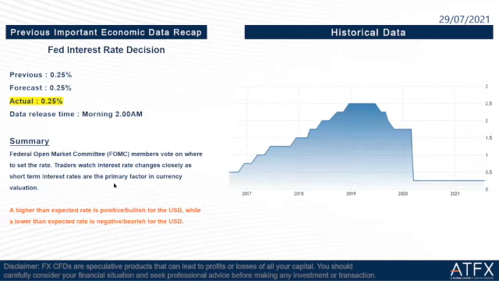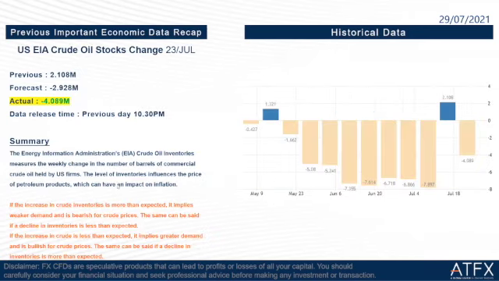The next one is US EIA crude oil stocks change. The previous is 2.108 million, the forecast is negative 2.928 million, and the actual is negative 4.089 million. So the crude oil price should be taken as positive, because the demand is getting higher and the stock is getting lesser.